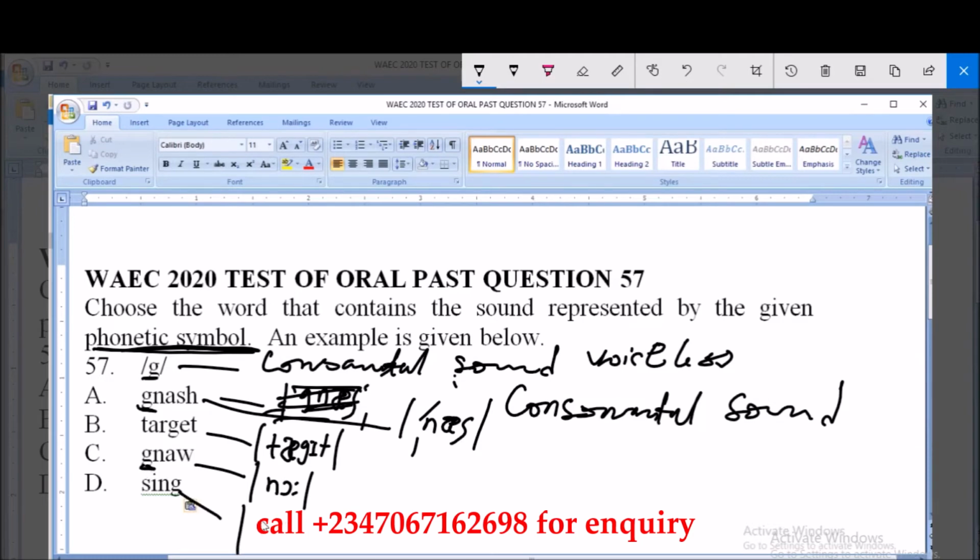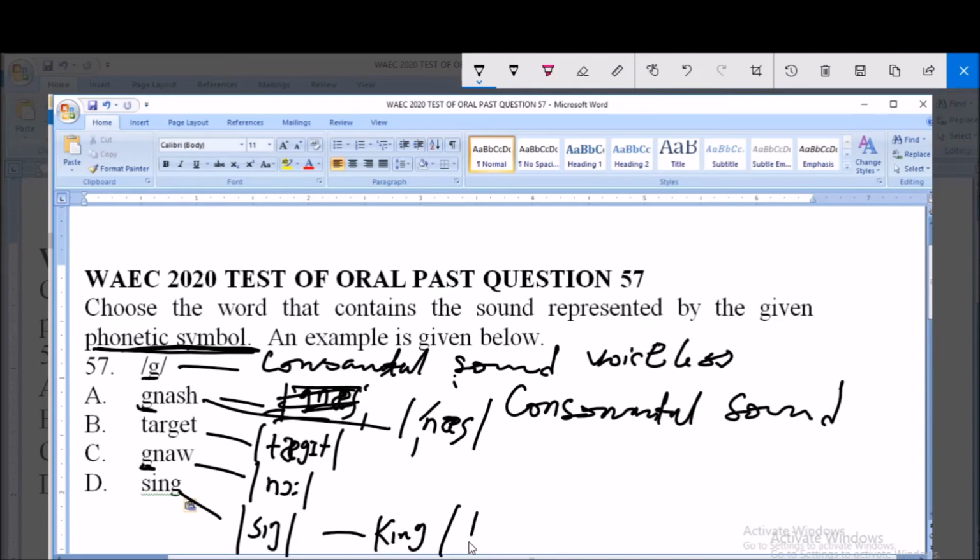Option D is pronounced as sing, just as in the word king. So the G here takes this pronunciation, sing. So by this transcription, we find out that this letter G is not silent in this word, which is option B. So option B is correct.